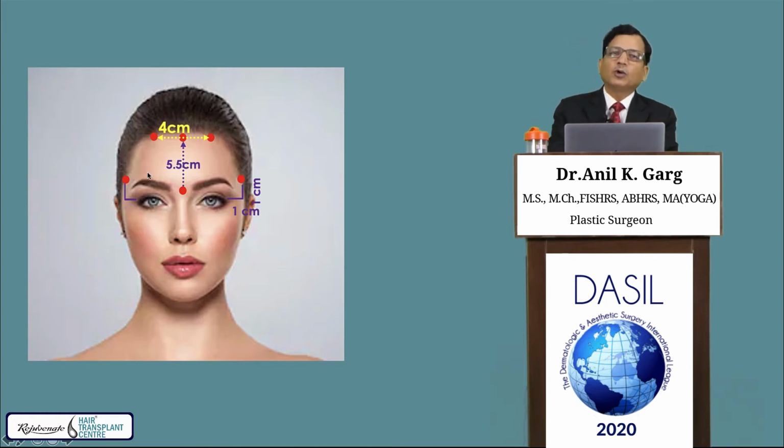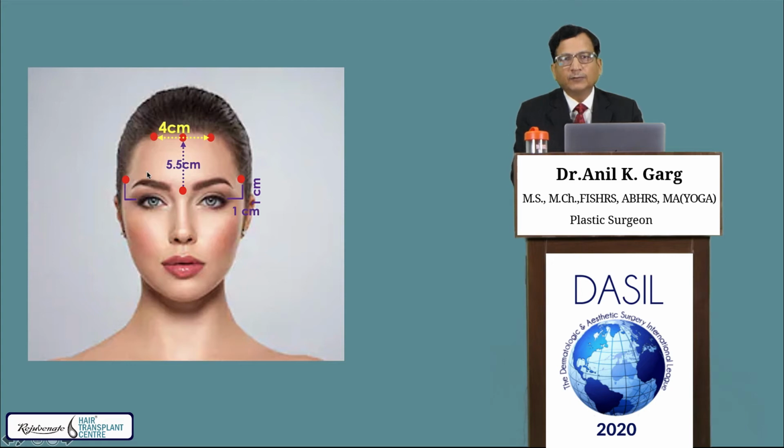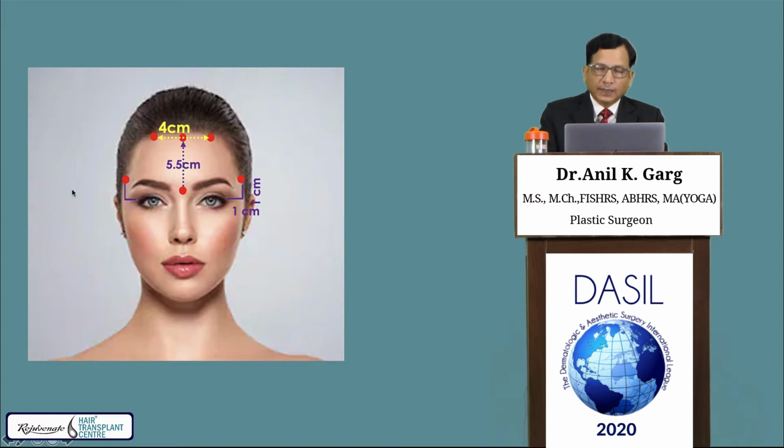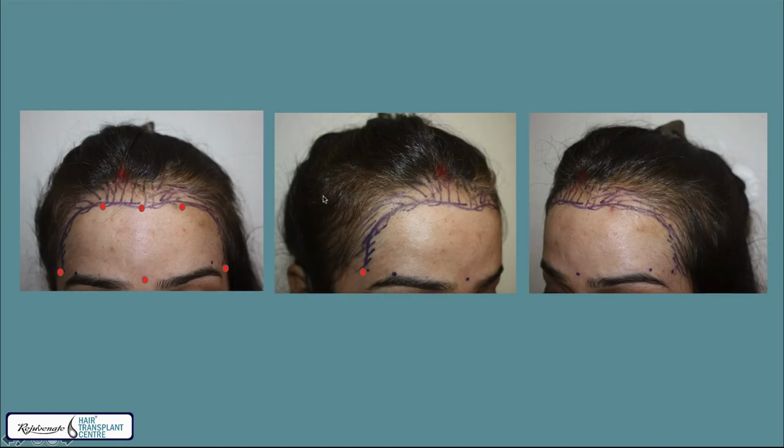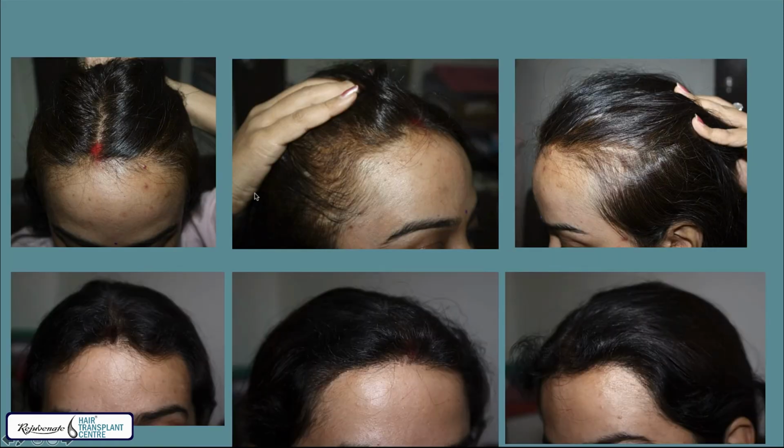Of course, there are a few other landmarks needed for the reconstruction of the female hairline, but these are the most important landmarks to reconstruct it. This is a female receded hairline, wanted the advancement or lowering of the hairline. We marked the same points as explained before, did the reconstruction, so how beautiful and full the entry hairline area looks.